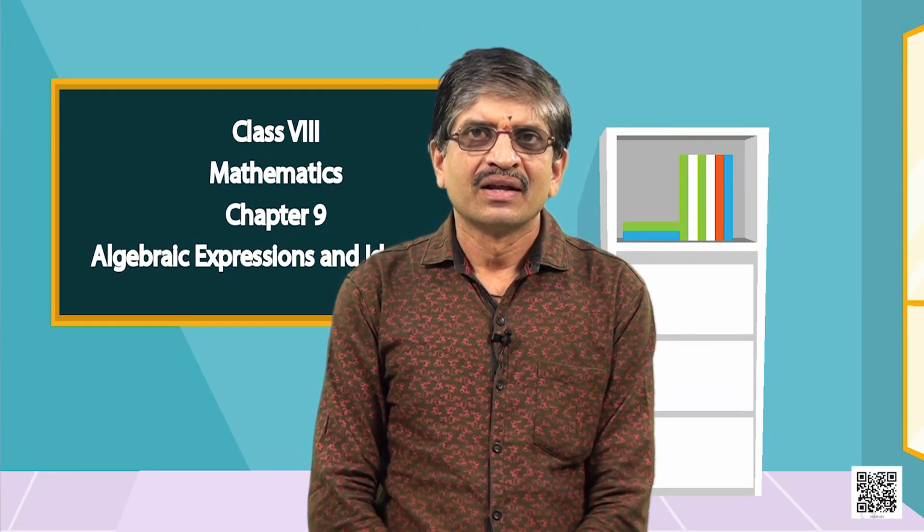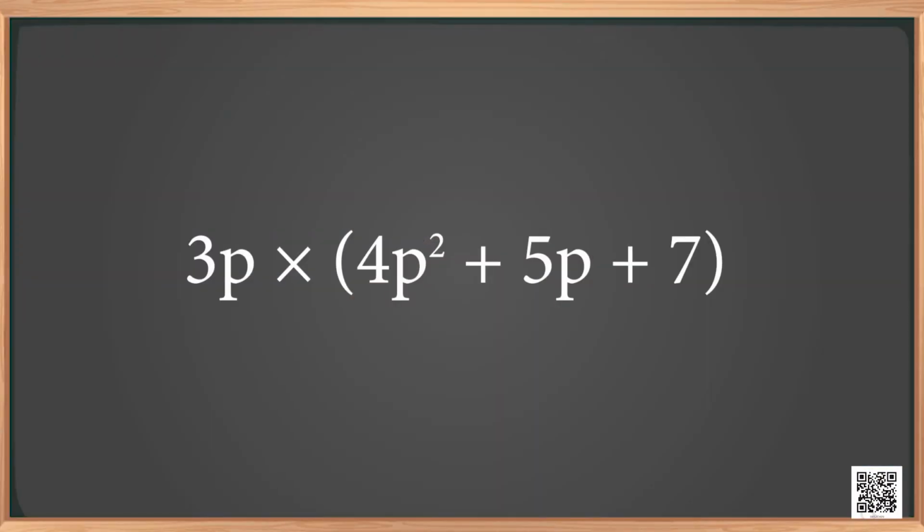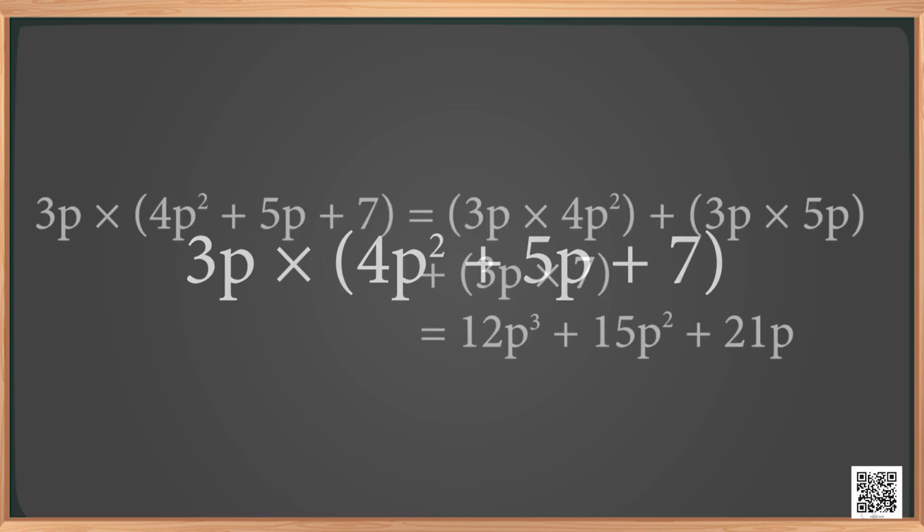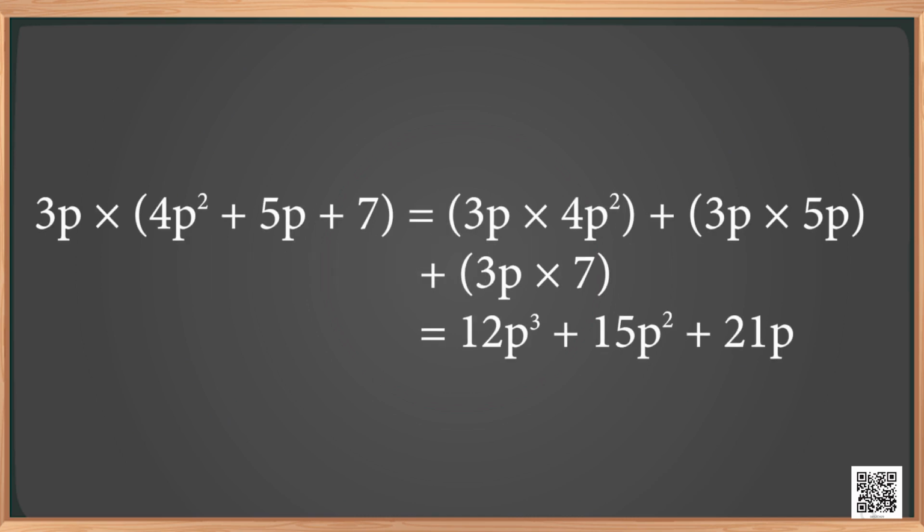Case 5. We now learn how to multiply a monomial by a trinomial. Let us consider this example: 3p times 4p square plus 5p plus 7. As in the earlier case, we use the distributive law here. 3p times 4p square plus 5p plus 7 is equal to 3p into 4p square plus 3p into 5p plus 3p into 7, which is equal to 12p cube plus 15p square plus 21p.